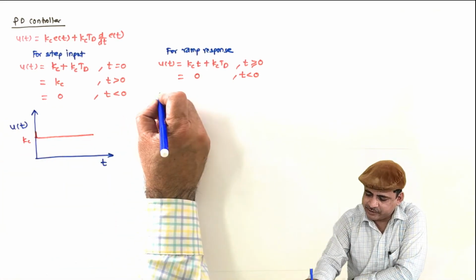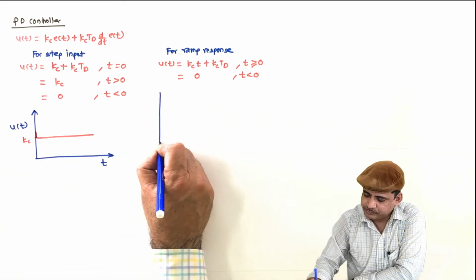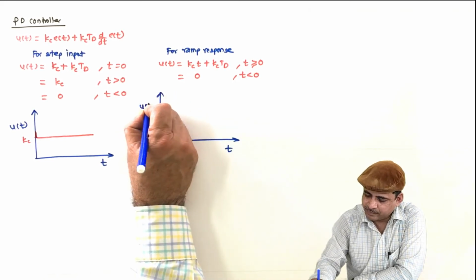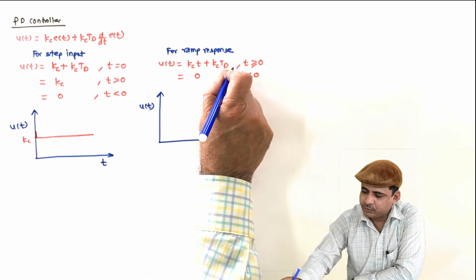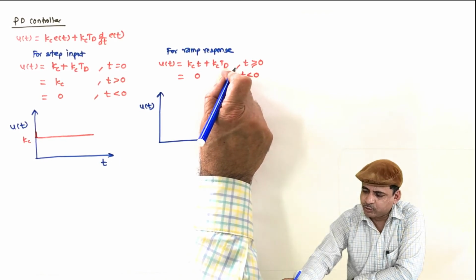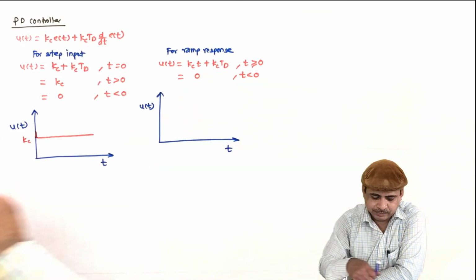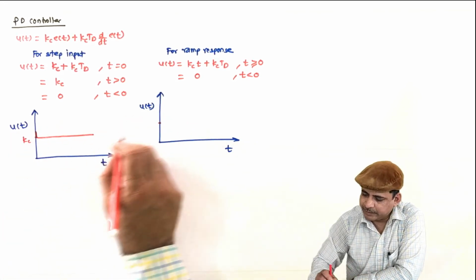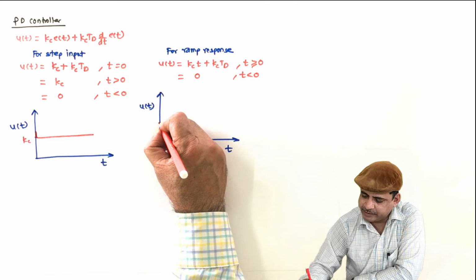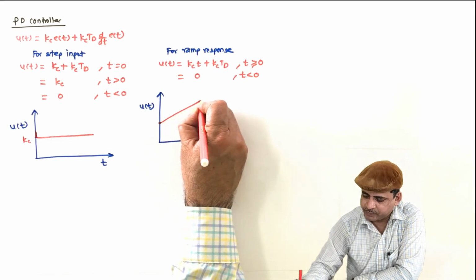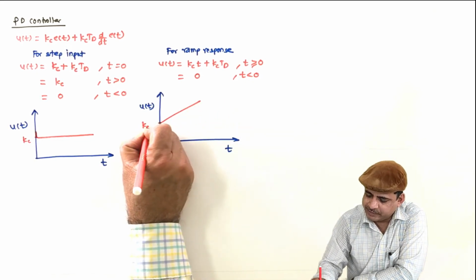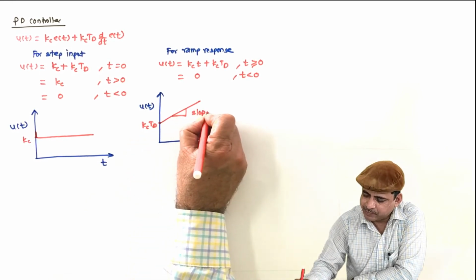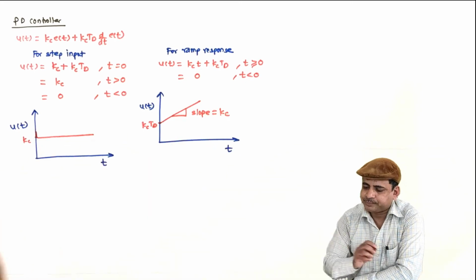So it can be sketched as, when t is equal to 0, it will be Kc Td, and thereafter the Kc t term is added to it. So this will be Kc Td, and this has a slope equal to Kc.